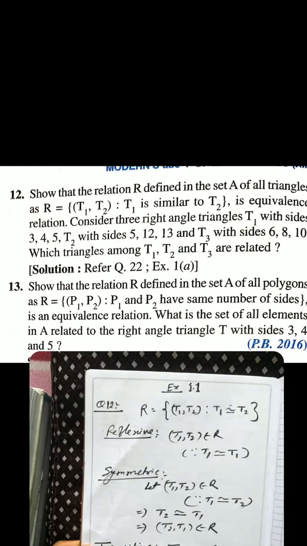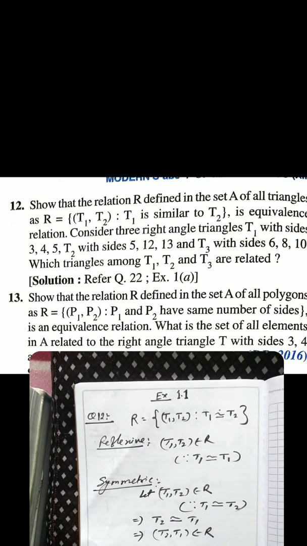As we know, if T1 is similar to T2 and T2 is similar to T3, then definitely T1 will be similar to T3. By this concept, T1 will be similar with T3. If T1 is similar with T3, that implies T1, T3 belongs to R. Hence given relation is transitive, right?